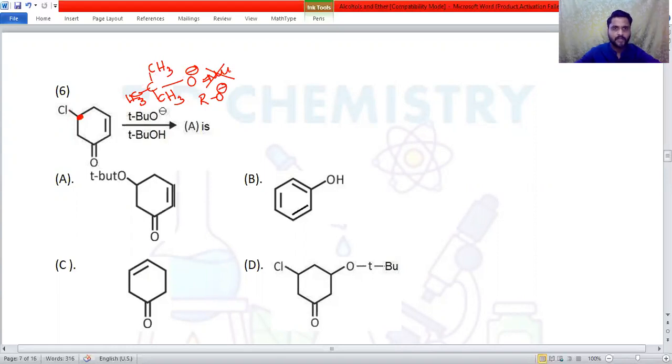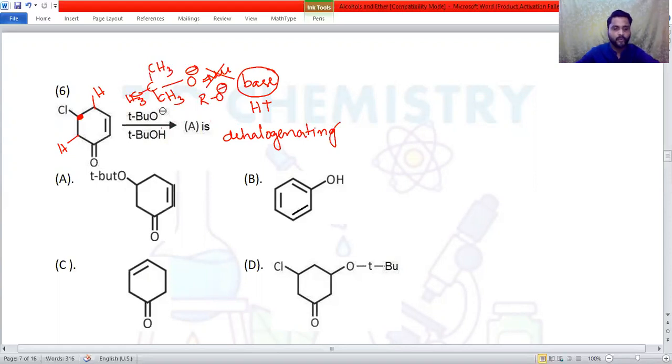So instead, it will act as the base. When the bulkiness of the nucleophile increases, it will act as the base. And you know that a base can always abstract acidic hydrogens. Now hydrogens are there. So the next carbon atom, H plus here and hydrogen here. Whenever a base is there, it can act as the dehydrohalogenating agent, or an elimination reaction.